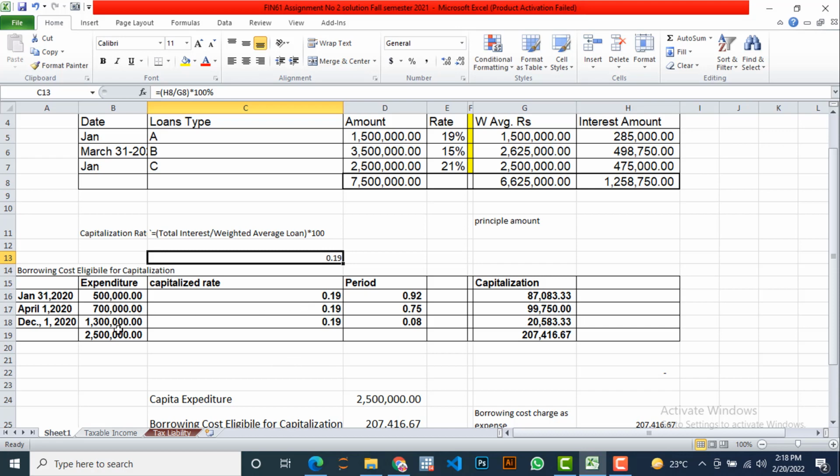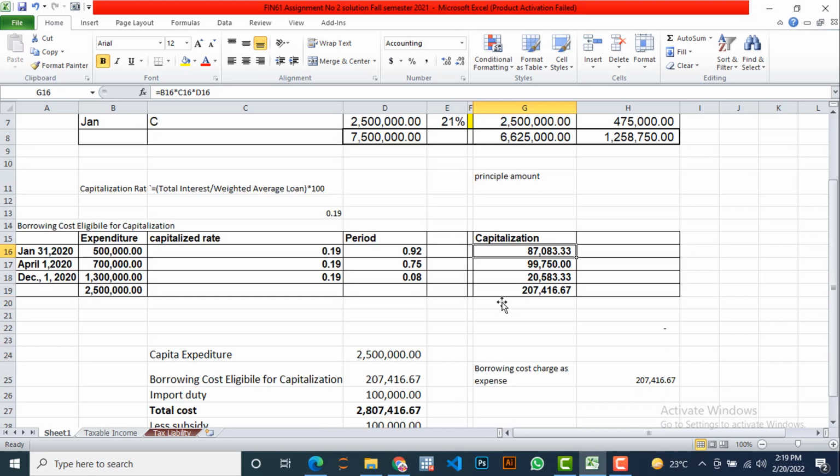All these expenditures are incurred, but we are interested in finding the portion of the borrowing cost that is related to the construction of the plant, and becomes part of the total cost that is to be capitalized. So multiplying 500,000 with 0.19 and 0.92, look at this. So we will get this amount 87,083.33 under the column capitalization, and on the same line we find the rest of the two, and this is the total of this column capitalization.